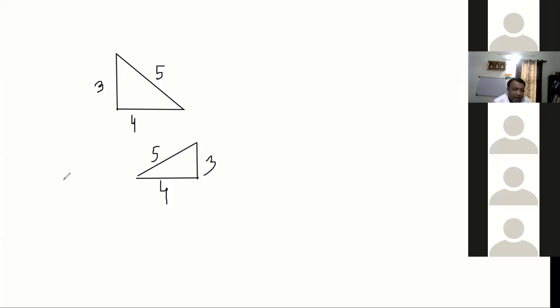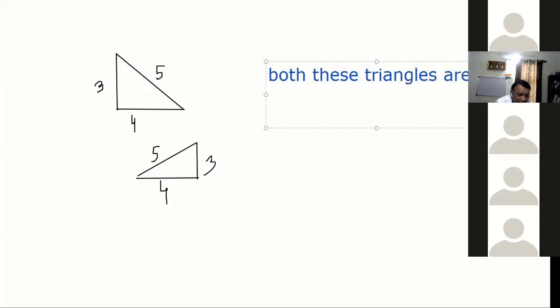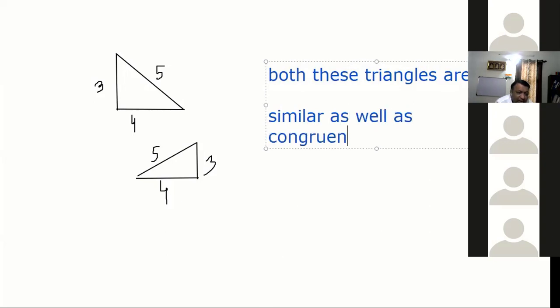That's why both these triangles are similar as well as congruent. You might think, "Sir, but it is reversed." That's fine. It can be rotated at a different angle.